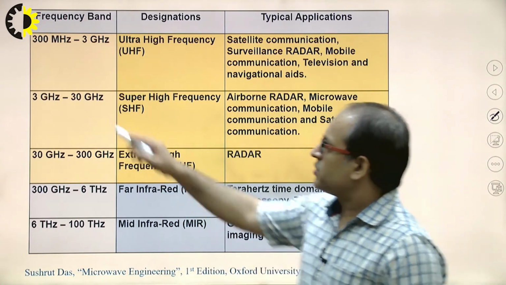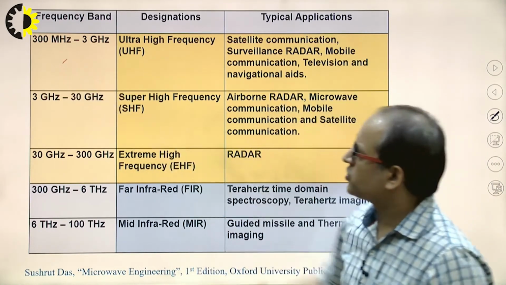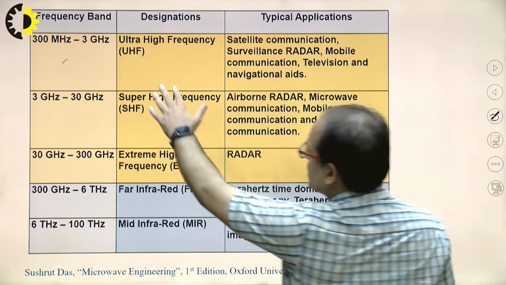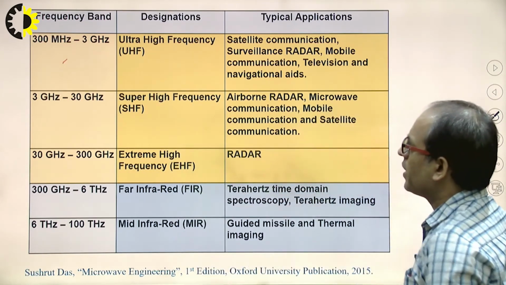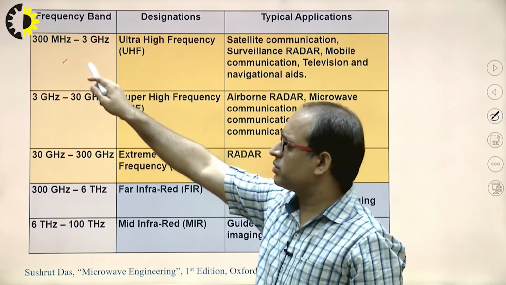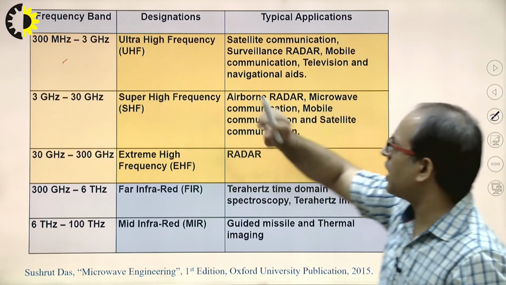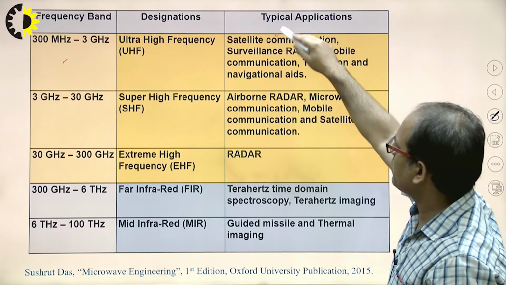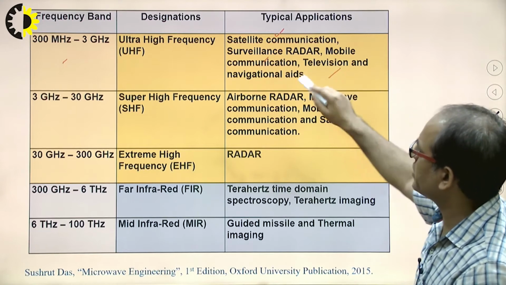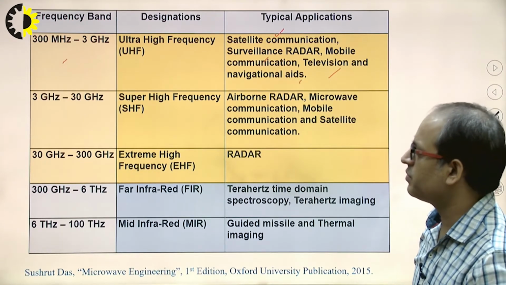Now next, the frequency band of 300 megahertz to 3 gigahertz is known as the ultra high frequency. In this band, the applications are satellite communication, surveillance, television, and navigational purposes.